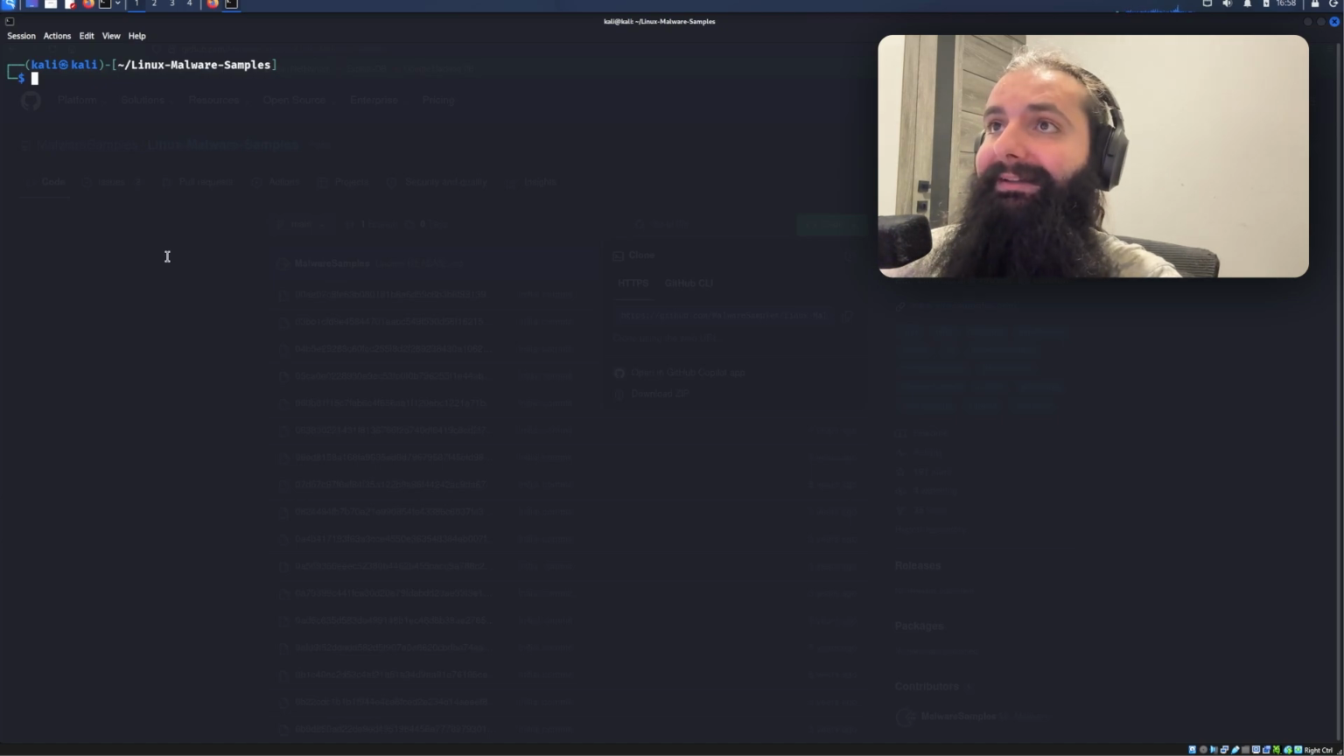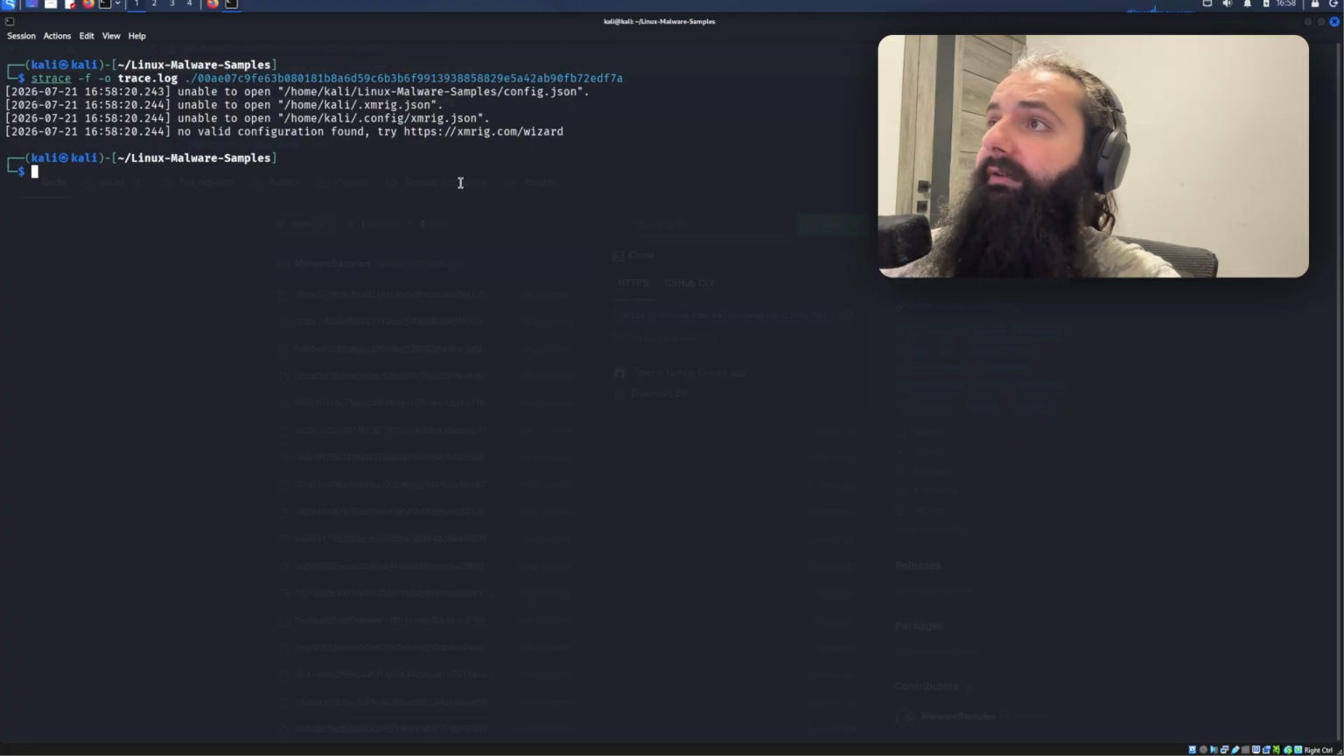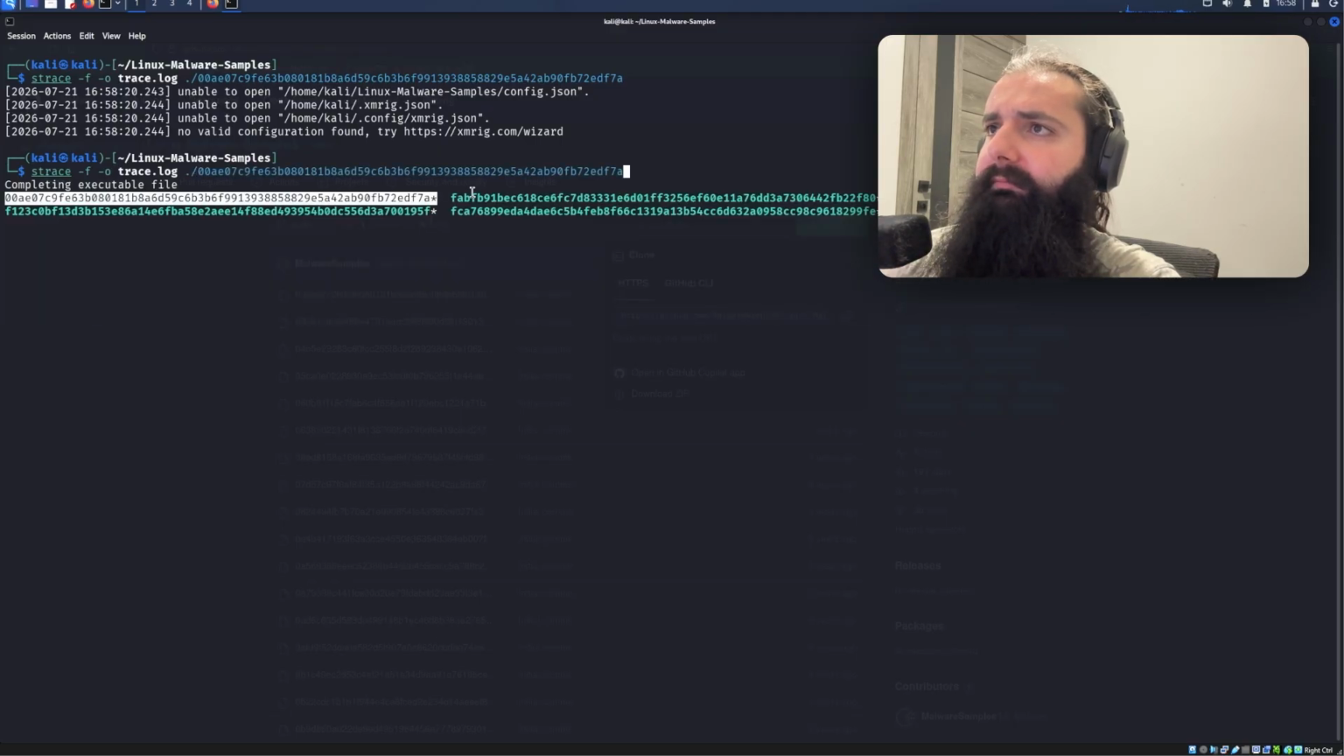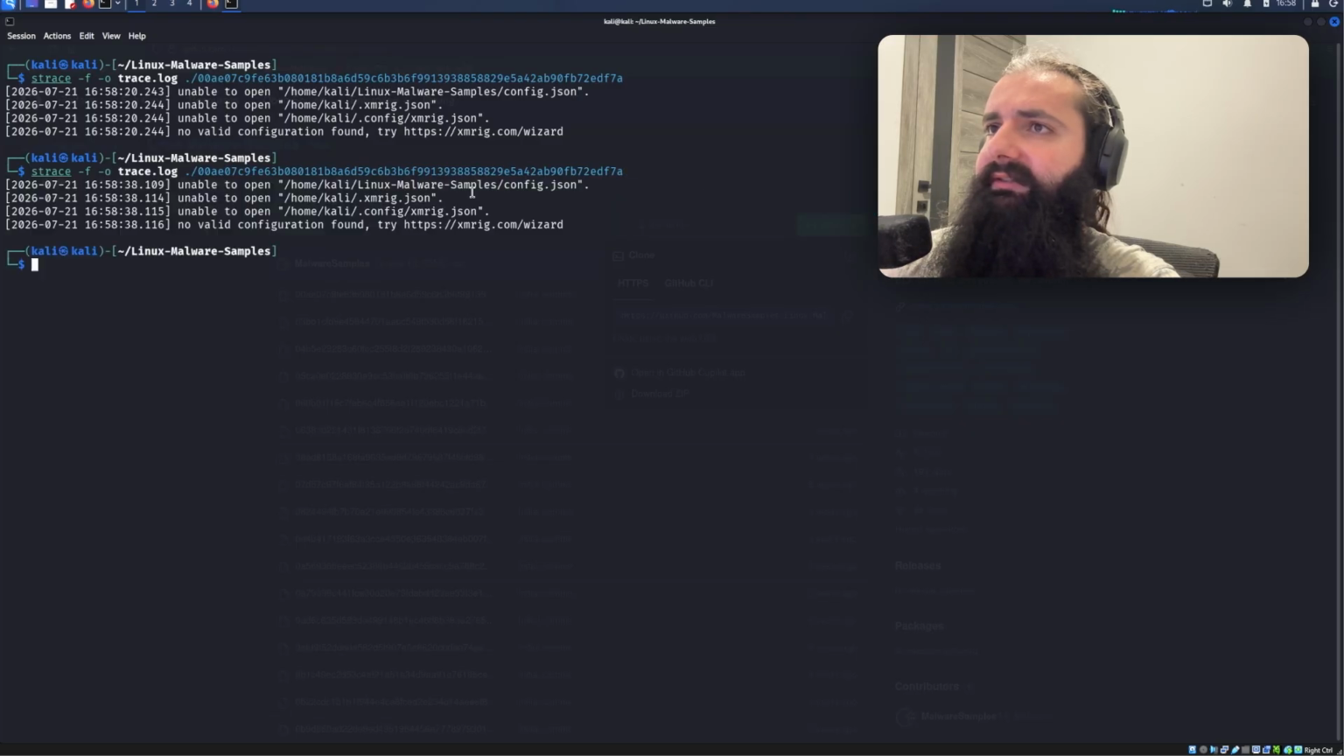Let's try the following. Let's do strace -f -o trace.log, and let's try this file in this case. Let's see what's going to happen. So you can see here it says no valid configuration found for this. Okay, let's try a different sample file that I have. Maybe something like this, or which one would be interesting here? Let's try the ones with this. Yeah, this was the one that it didn't like.